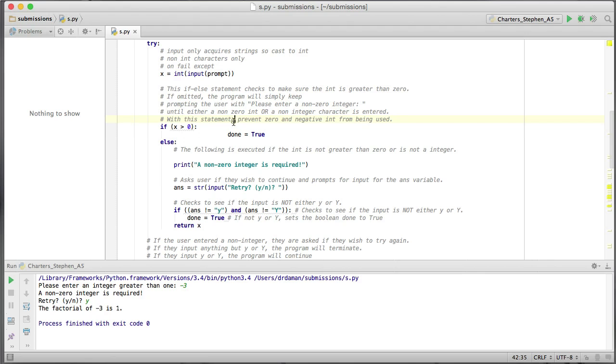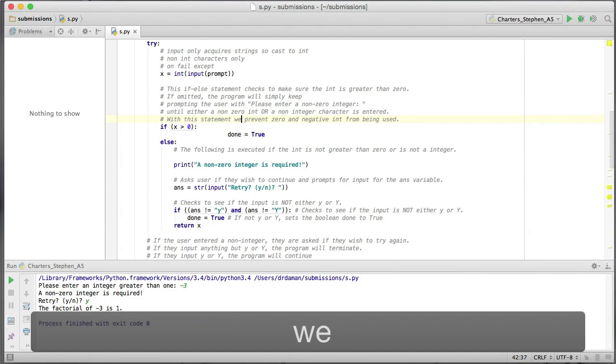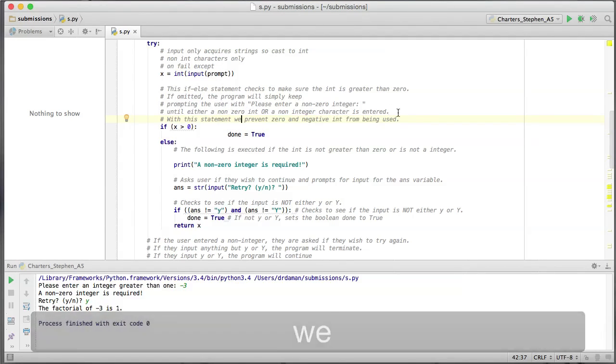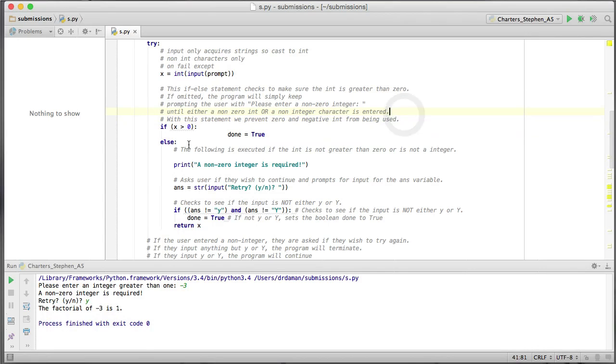All right, with this statement, we prevent 0 and negative ints from being used, right? That's what this is all about. So here's another problem. Why done was indented so many times is a mystery to me.